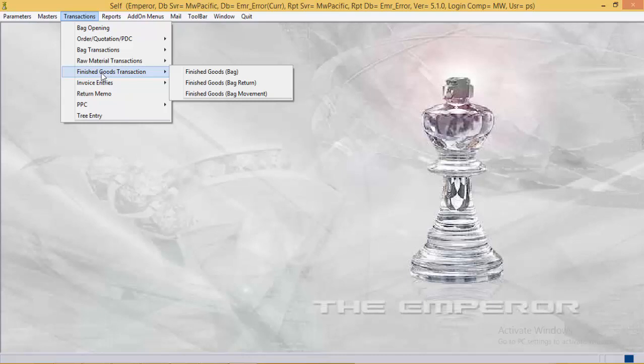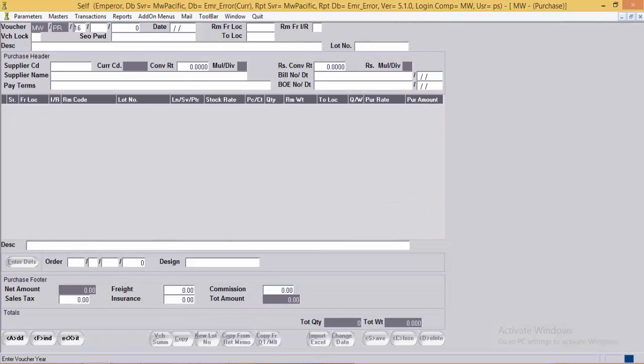After completing all bag transactions in the system, we will have a look at the raw material transactions, the loose transactions which are not in the bag, and from stock locations. First we will see the purchase entry. Here we'll add the voucher, the date of the voucher, the RM from and to location. Here after purchase the stock will be received in the stock of diamond from the external purchase location.